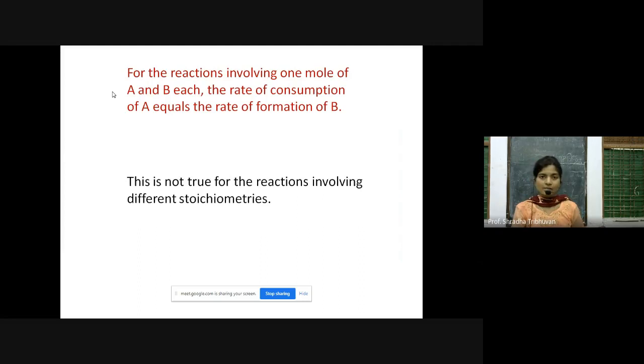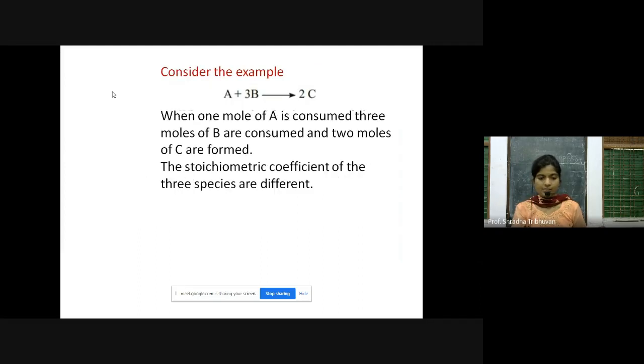If the stoichiometries are different, or if you can see that the coefficients are different, just see here. If you consider an example, A plus thrice of B gives twice of C. When 1 mole of A is consumed, 3 moles of B are consumed and 2 moles of C are formed. So here the stoichiometry is no more 1 is to 1 is to 1, but the ratio is 1 is to 3 is to 2. So the stoichiometric coefficients of all the three species are different, that is 1, 3 and 2.